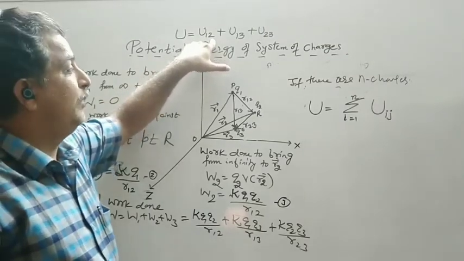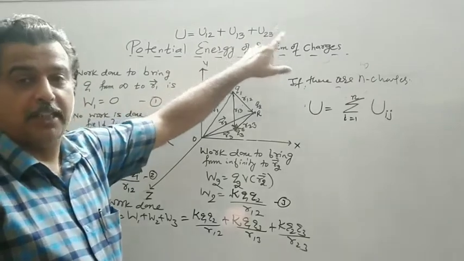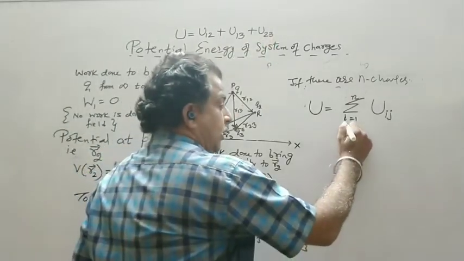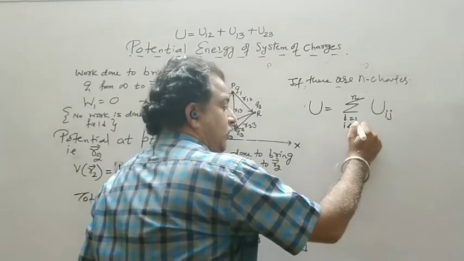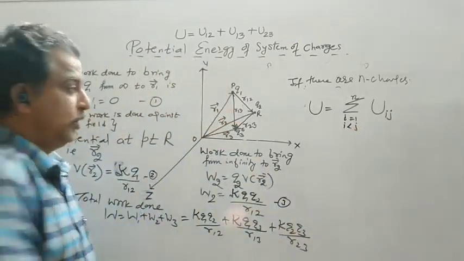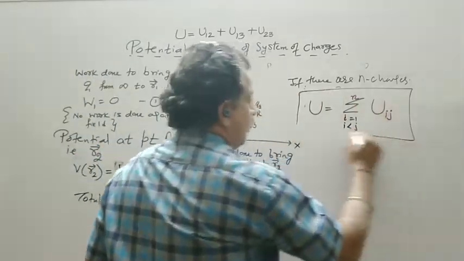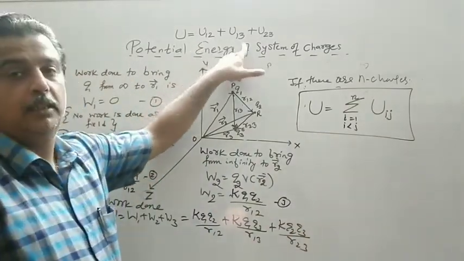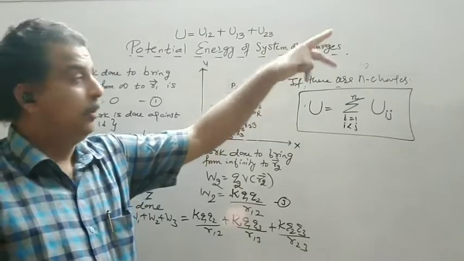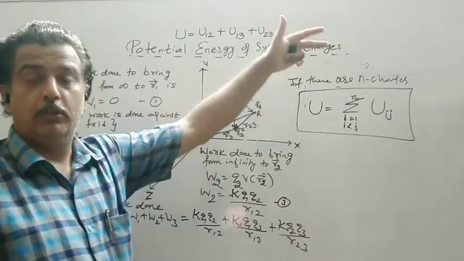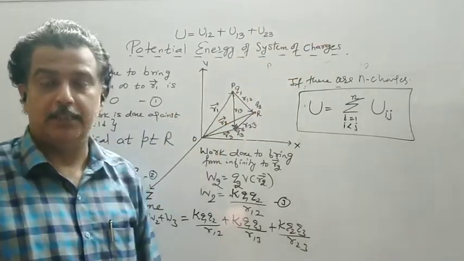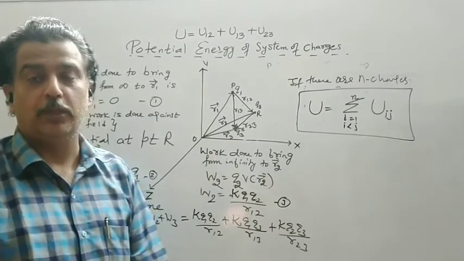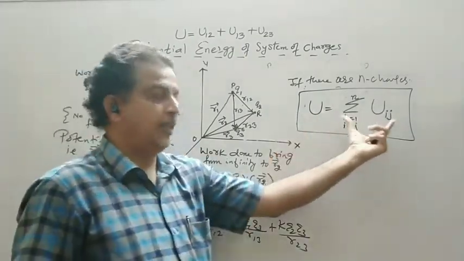Then when i becomes 2, j starts with 3, it means i is less than j. So this will be your general formula. Otherwise, U12, U13, ... U1n, then U23, U24, U25, ... U2n. Like this, you have to keep on continuing. Directly you can write this.